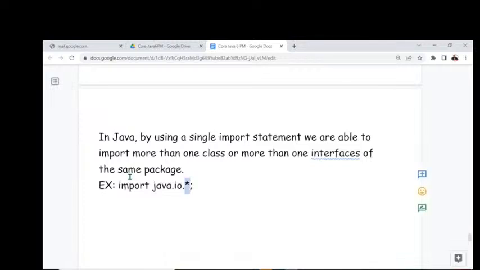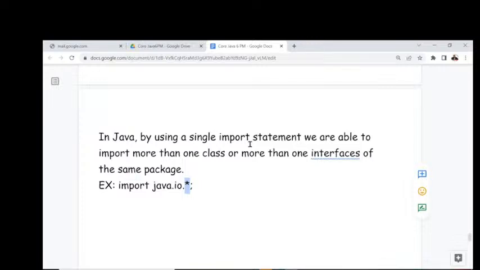Guys, now tell me, what is the star representation here? Inside a single package, more than one class and more than one interface are available. But if you want to get more than one class or more than one interface of the same package into the present Java file, a single import statement is sufficient. If we use star notation, all classes and interfaces of that package will come to our present Java file.